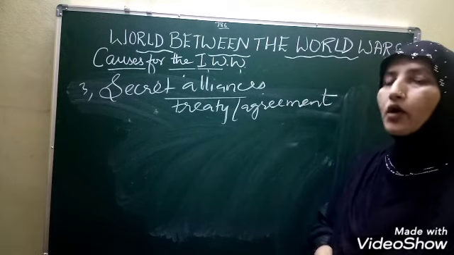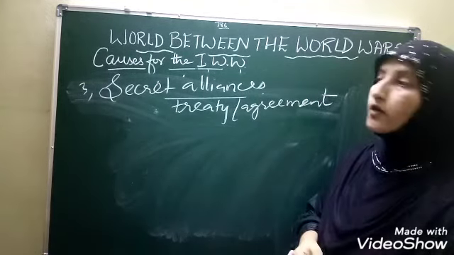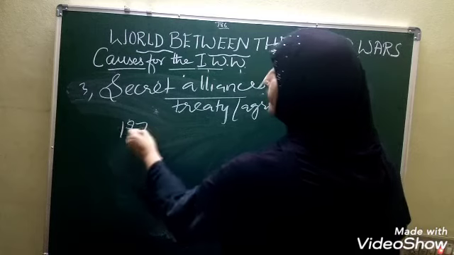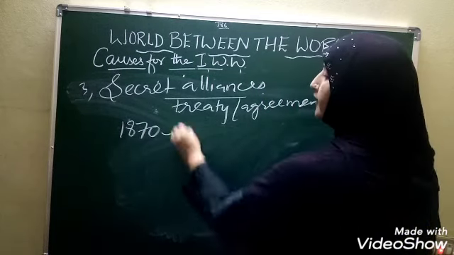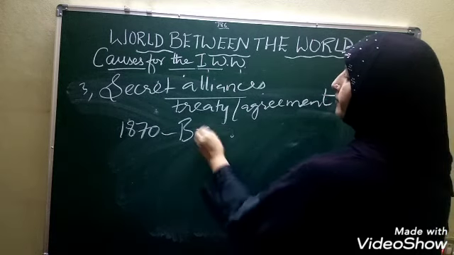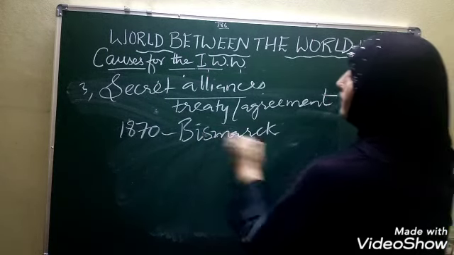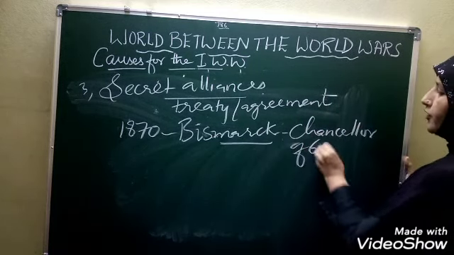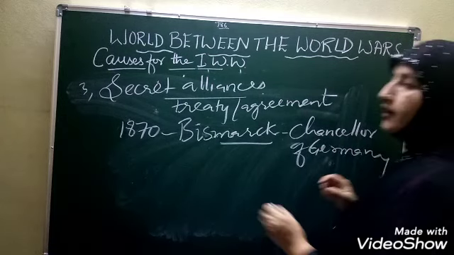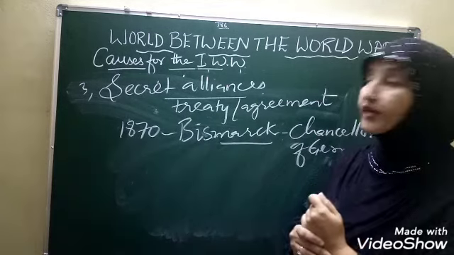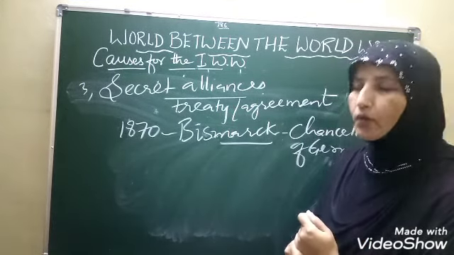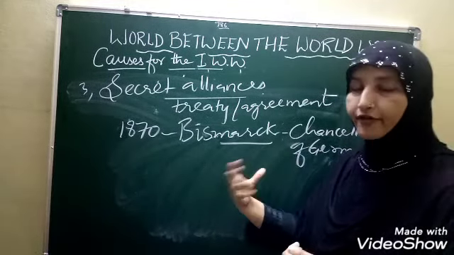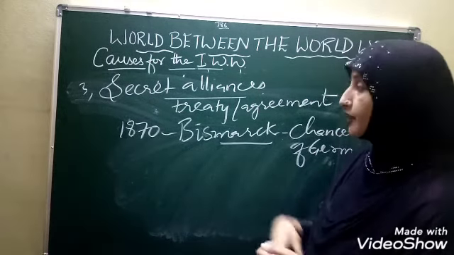As you all know, there were already many developed countries in the world. Germany was a newly formed country. In the year 1870, the Chancellor of Germany, by the name Bismarck, who was a Chancellor of Germany, made secret alliances with other countries of the world. What was the need? It was nothing but to protect their own countries from the developed, powerful countries of the world. So what was this alliance that was formed by Bismarck?